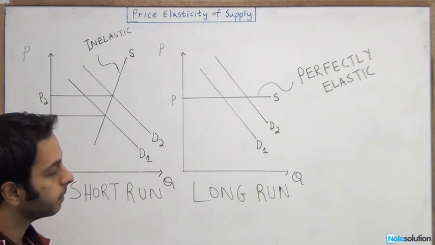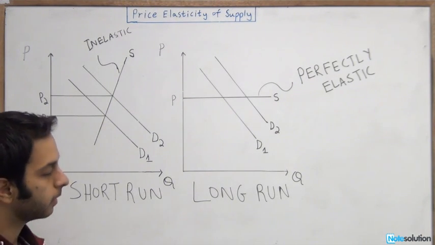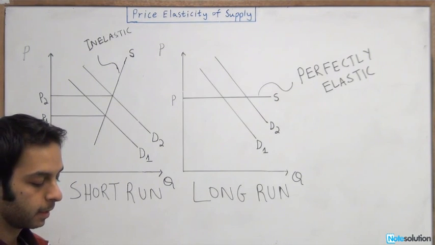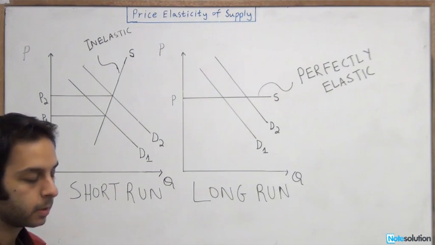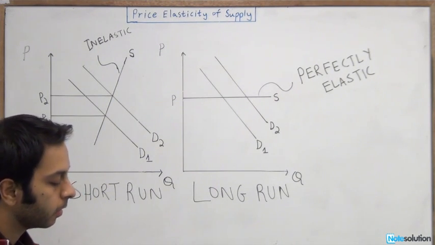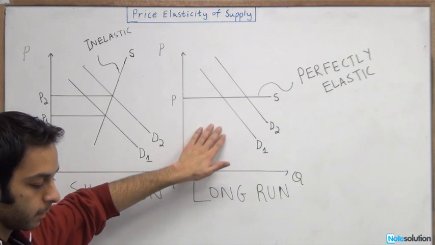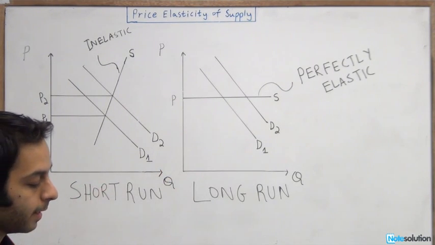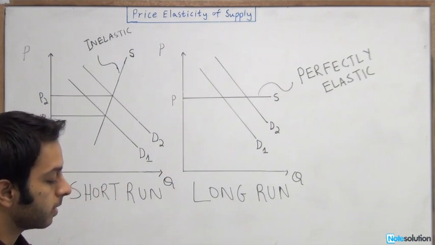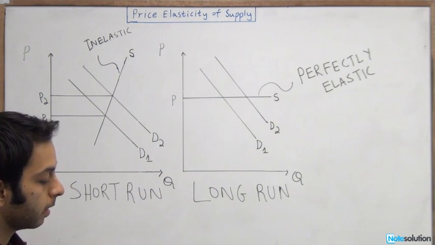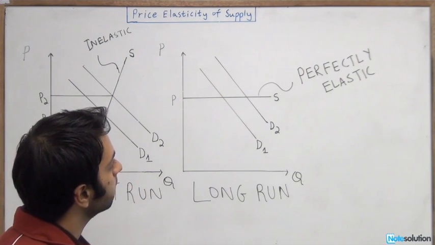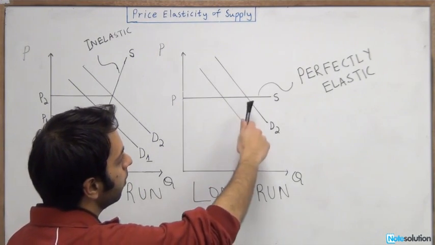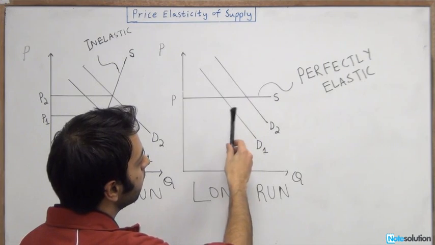The next one says, if the long-run supply is perfectly elastic, then in the long run, a large rise in the price of rice causes no change in the quantity of rice supplied. So we see that this isn't true at all, because in the long run, we've in fact increased the quantity when the demand increased.